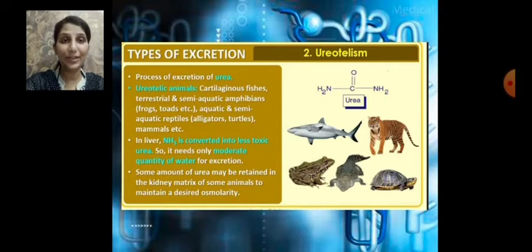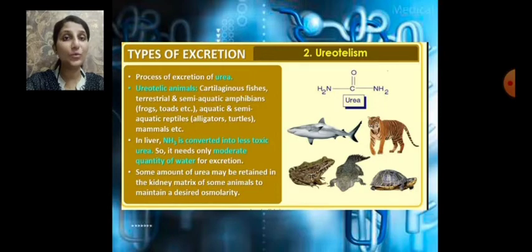In the liver, the ammonia which is formed as a result of metabolism is converted into a less toxic nitrogenous waste called urea. So it needs only a very moderate amount of water for excretion. Unlike ammonia, it does not require a large amount of water.